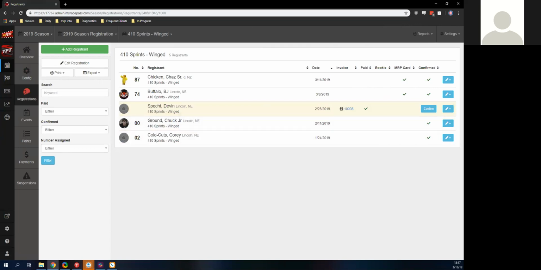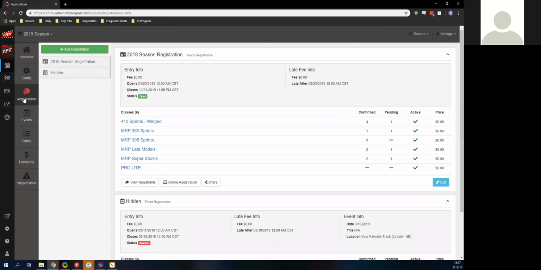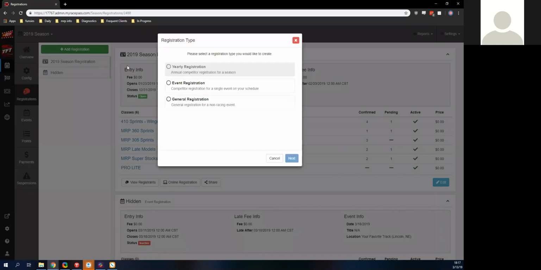Going over here, this is that registration screen. I've actually gone in and have a couple registrations for all of my classes. These are going to be yearly registrations that'll keep throughout the seasons, but we can also add in an event registration or a non-racing event registration. So a lot of different options there as far as different registrations you want.